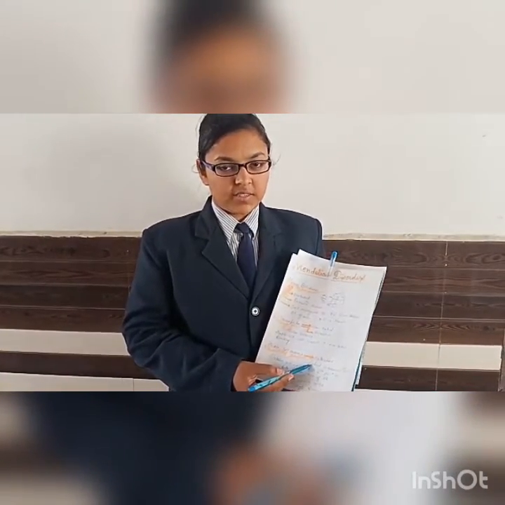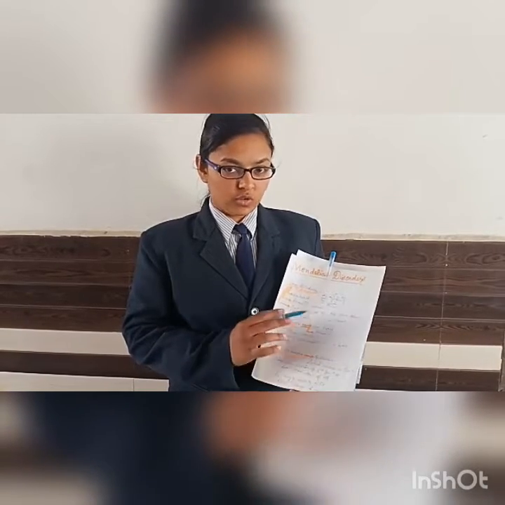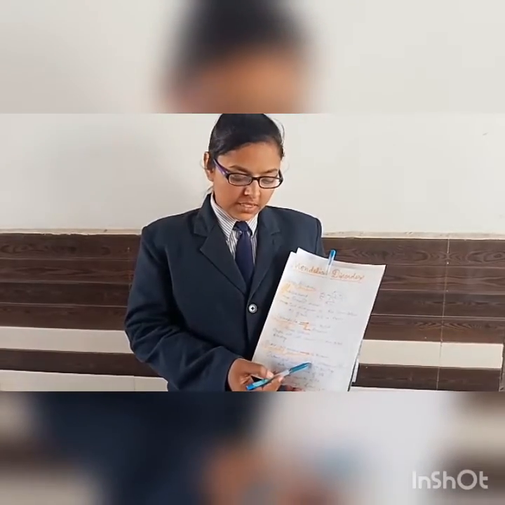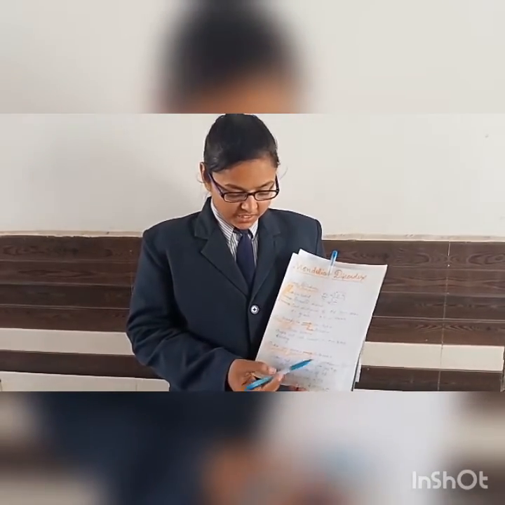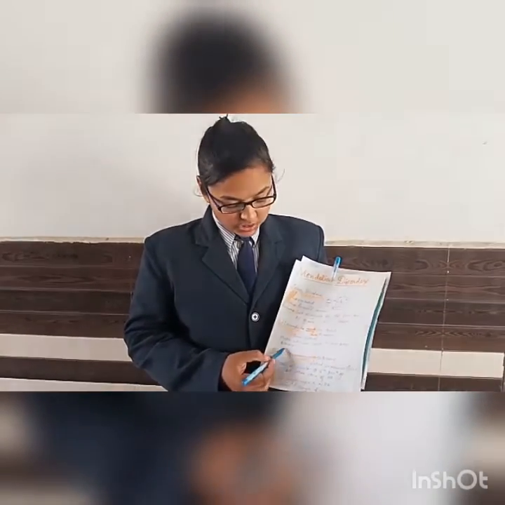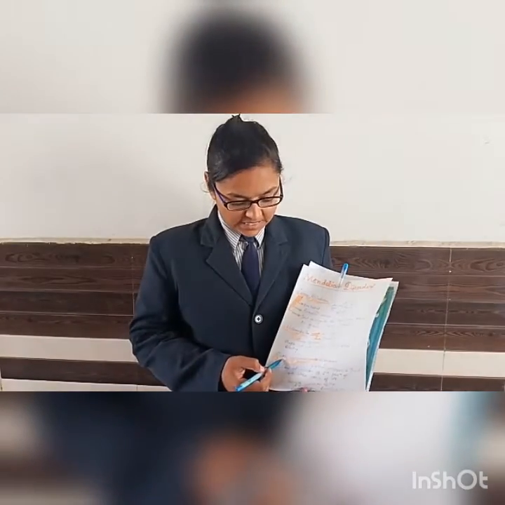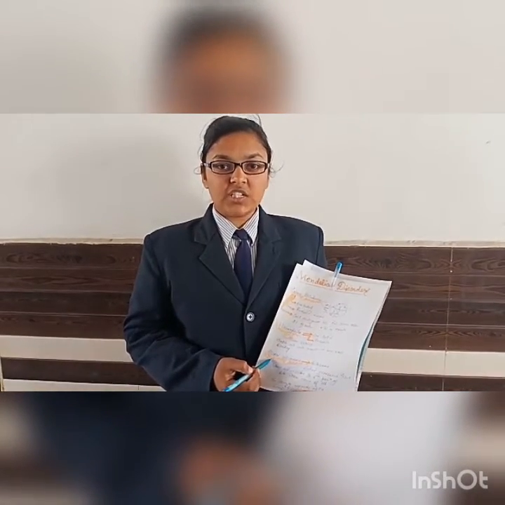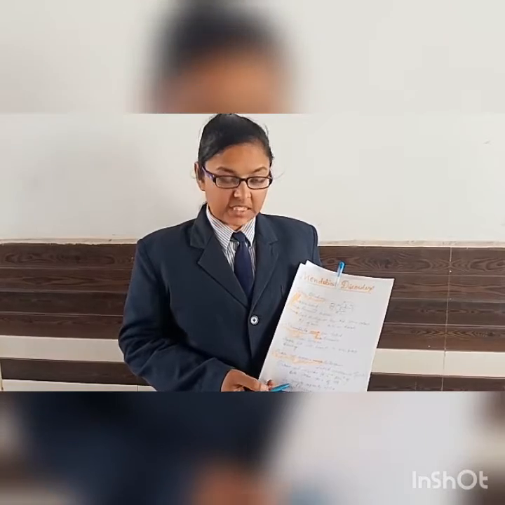So next is sickle cell anemia. This is an autosomal disease, which means it is related to an autosomal chromosome, and this is also a recessive trait. In this disease, the red blood cell is converted into a sickle shape. We know that our red blood cells are biconvex in shape, but in this disease it is changed to a sickle shape, and by this change in shape, it has a lower carrying capacity of the